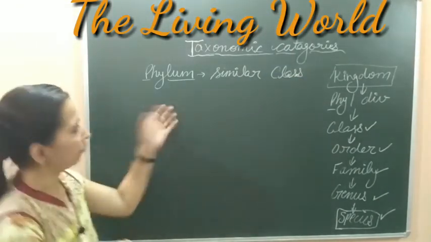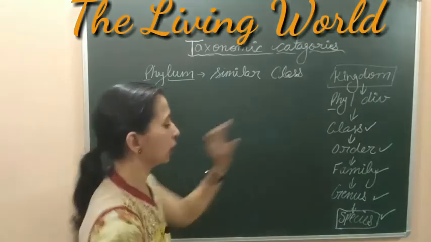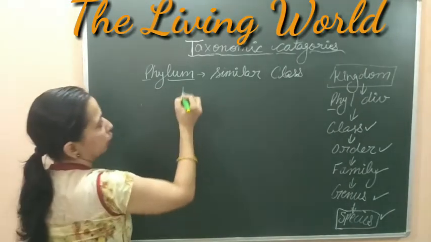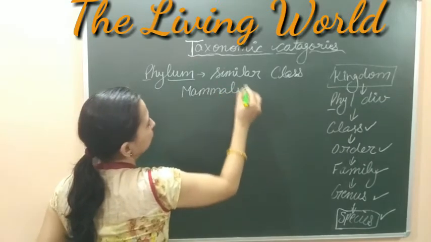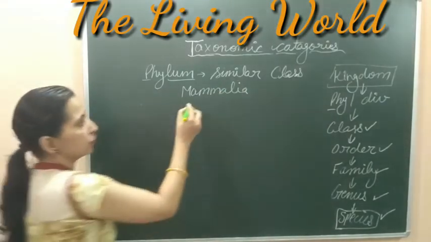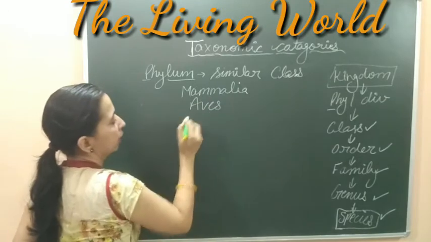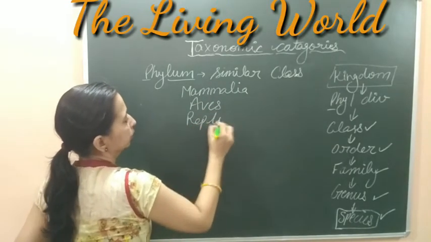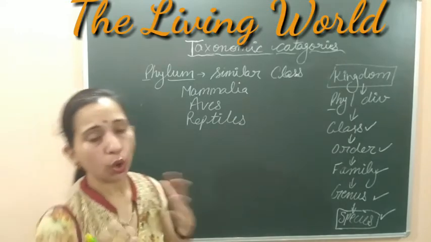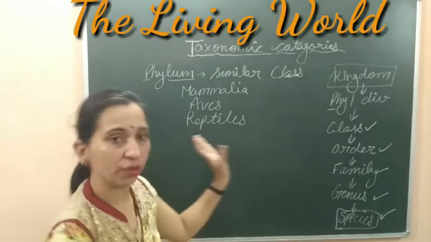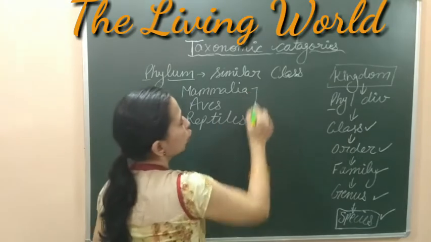That is the phylum group. It contains many similar classes. If we talk about it, we have studied Mammalia, that is a class. Mammalia is a class, like apes, reptiles. These all are classes, or fishes we can also include. All these classes are included into the phylum, and this phylum is Chordata.